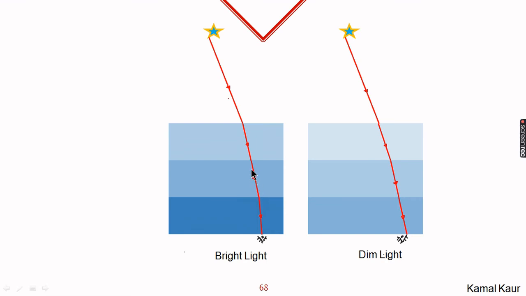Sometimes if the density at that height is more, bending will be more and its path will be this. If next second there is different air there because it is flowing, and that has slightly lesser density, then in this case bending will be lesser and its path will be different. So initially this light was reaching our eyes, but now because it has changed its path because of the change of density, the same light will not reach us.